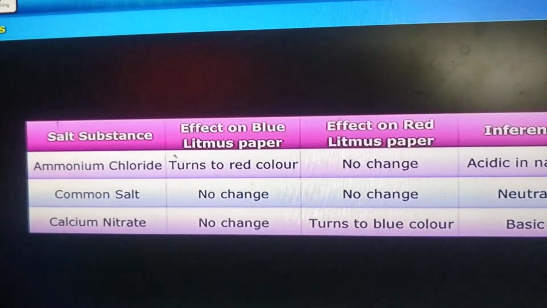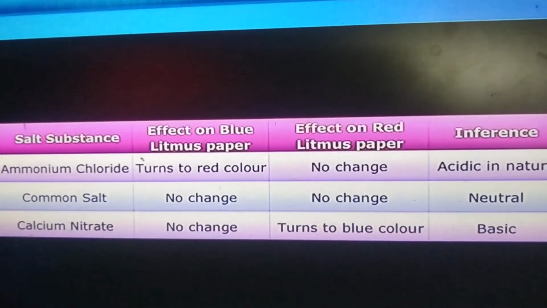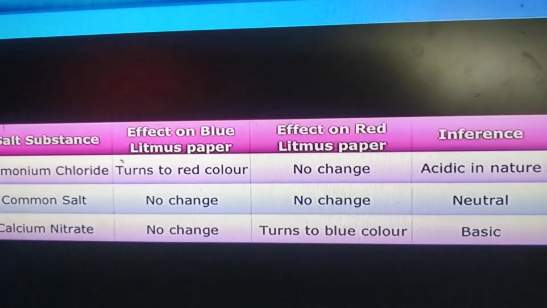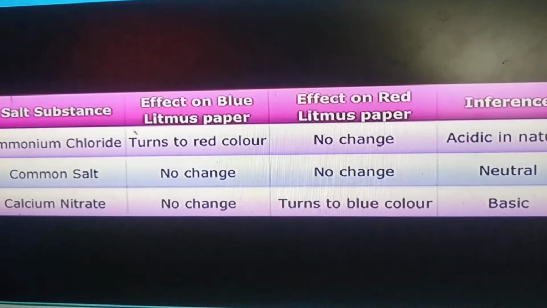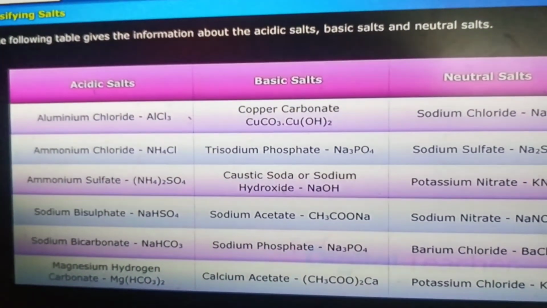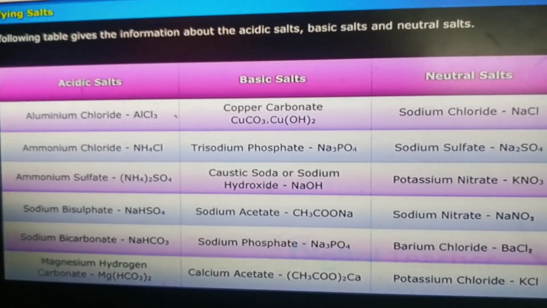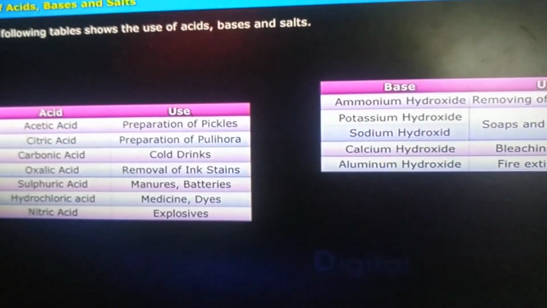So salts which change blue litmus to red are acidic salts, and salts which change red litmus to blue are basic salts. Some salts affect neither blue nor red. These are called neutral salts. These are some acidic salts, basic salts and neutral salts. Once you read them.